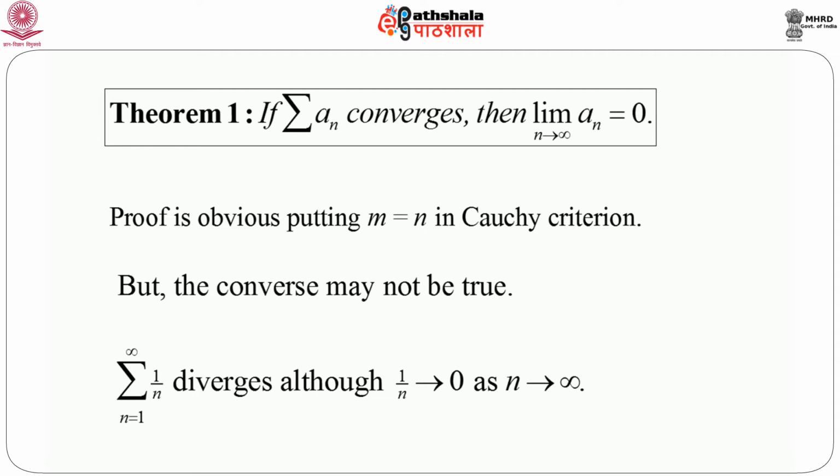So although the nth term goes to 0 as n goes to infinity, that doesn't necessarily imply that the series is convergent. The series can actually be divergent. So we should be very careful whenever we encounter whether the converse is true or false. And if the converse may not be true, we just want to give a counter example.